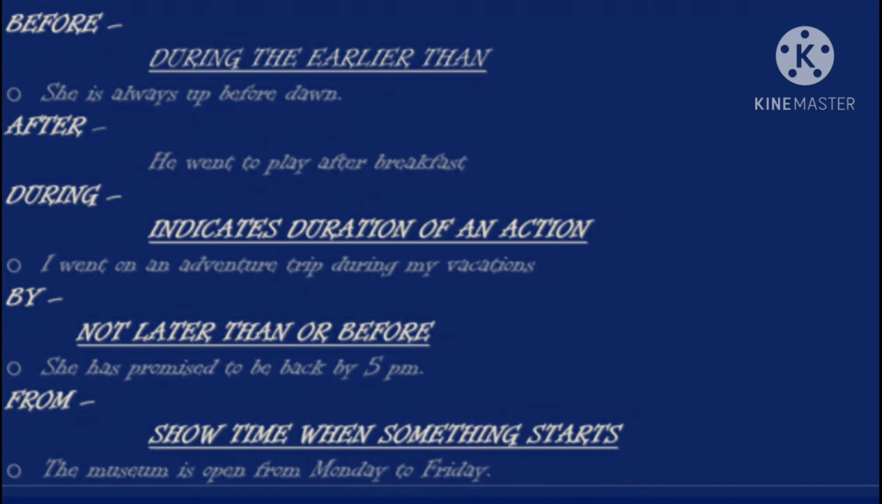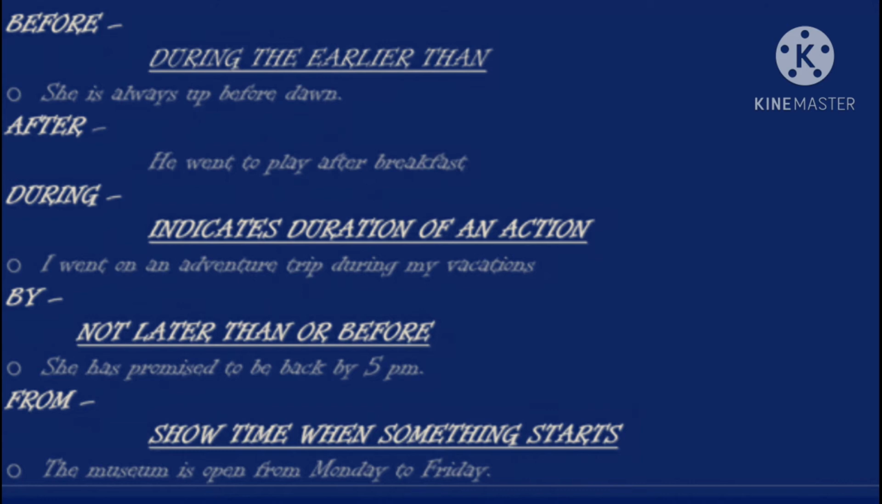Not later than or before. For example, she has promised to be back by 5 p.m. So here she has promised that she will be back by 5 p.m. Not after or not before. Exactly on 5 p.m. That's why we used here by.